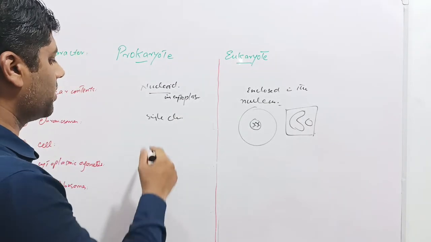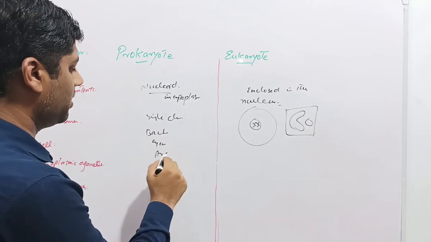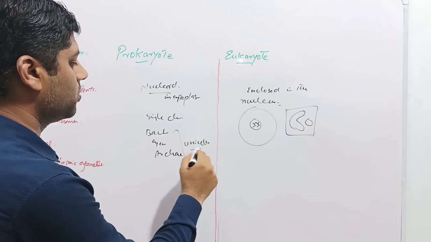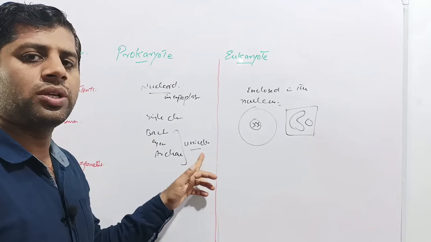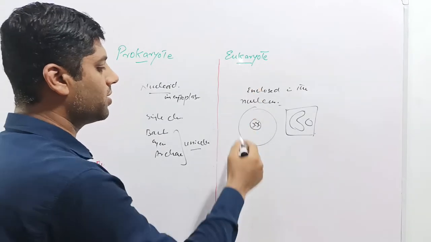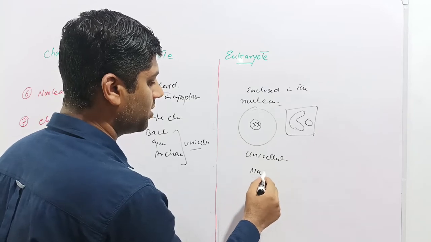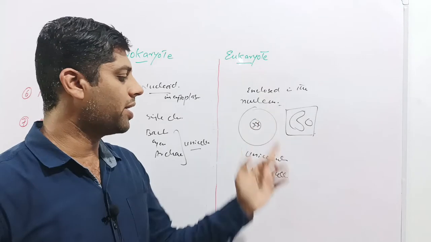In case of prokaryotes, as we have seen, bacteria and cyanobacteria, and sometimes we can see archaea, all of these are unicellular. So the prokaryotic organisms are made up of a single cell, and these are the unicellular organisms. While in case of eukaryotes, there may be unicellular organisms as well as multicellular. But most often, the eukaryotic organisms are multicellular.